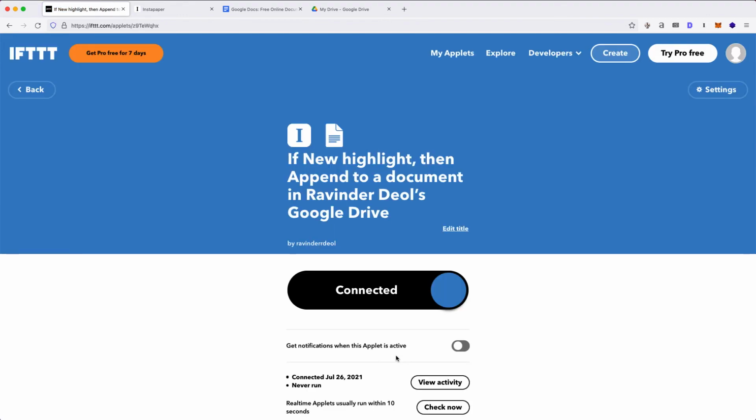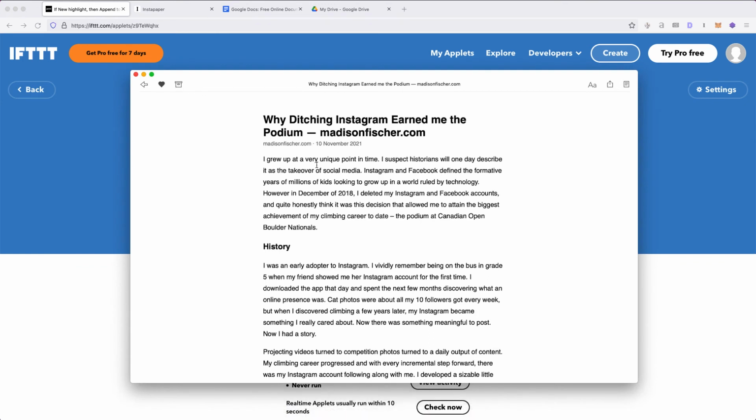Now what I want to do is show you this automation in play. So let's open Instapaper and let's say we're interested in highlighting this article. In particular, let's say I'm interested in highlighting this part of the paragraph because it resonates with me. So I'll simply highlight that, and any moment now our automation will trigger, and as per our set rules in IFTTT, it will create a Google Doc at the file path we confirmed.